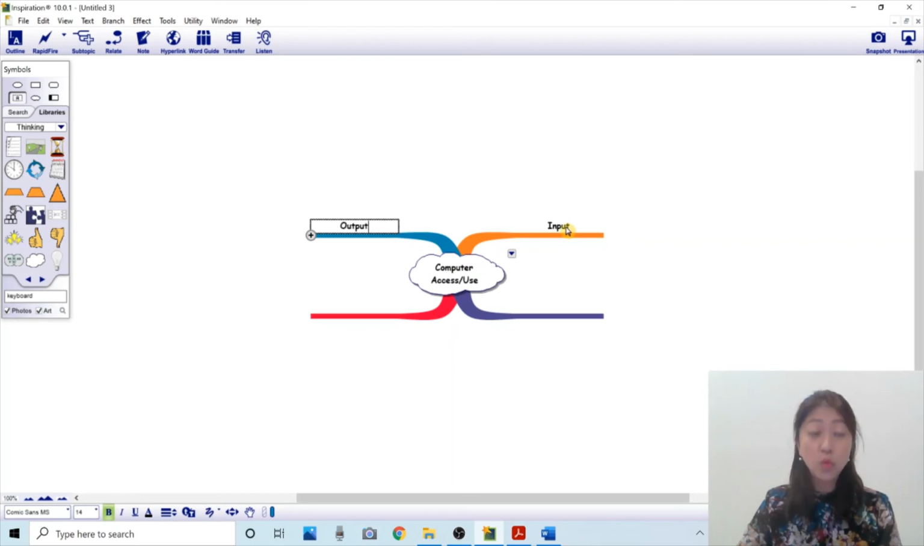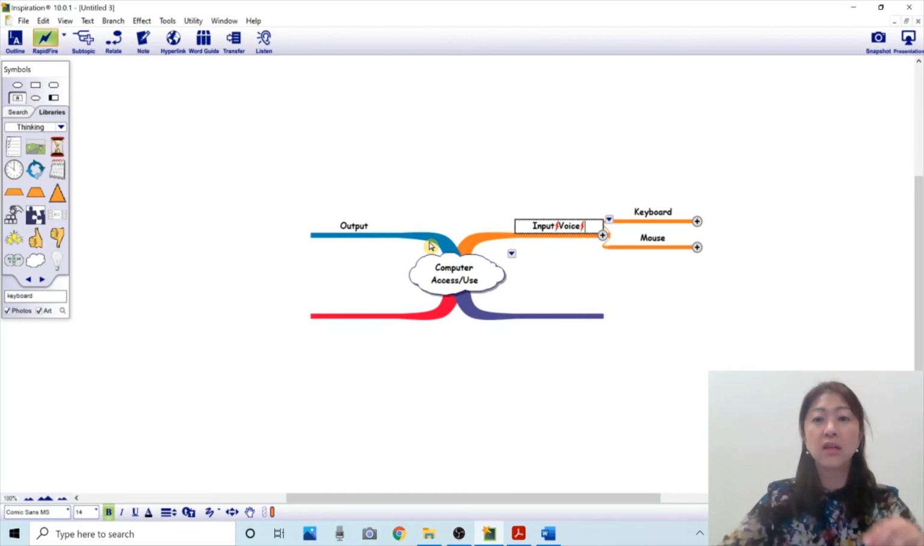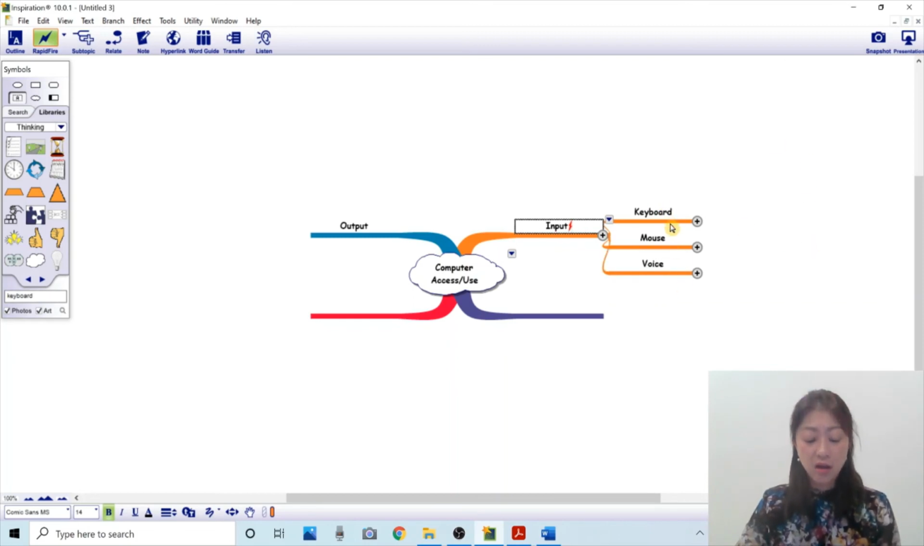Okay. And then to brainstorm and expand the idea, again, I can use the rapid fire feature. So let's say, okay, input. So click input, rapid fire. And then I can say keyboard, enter, mouse, enter, voice, enter. So now these things can go under input. As you can see here, this small branch is attached to input.